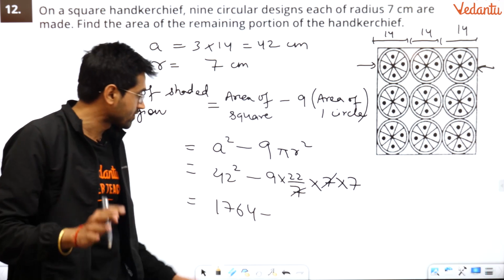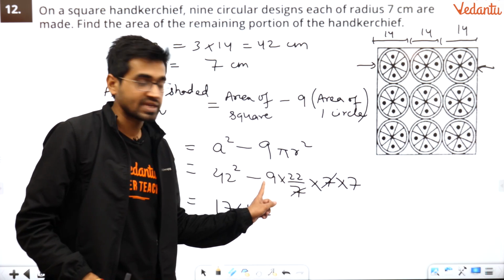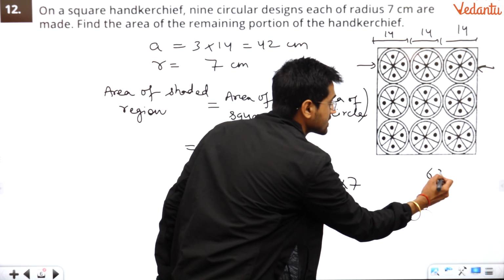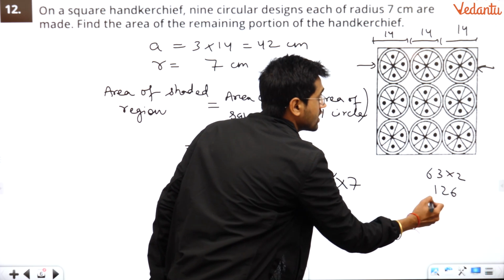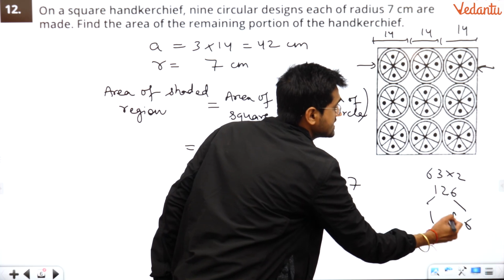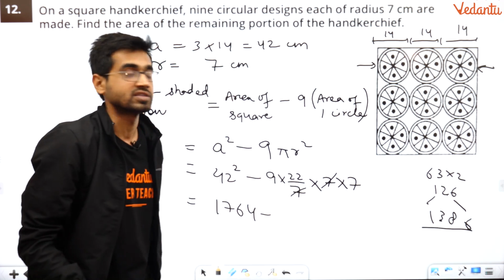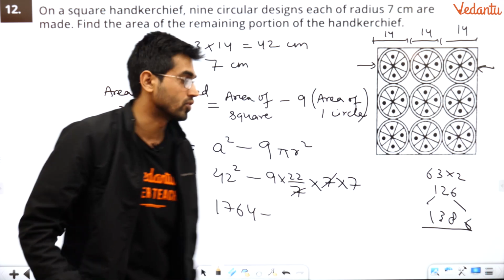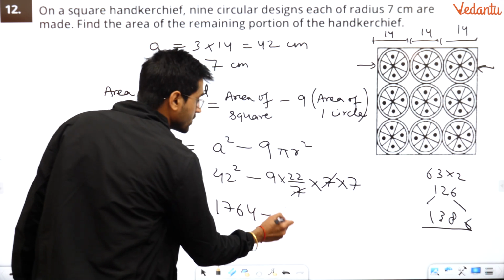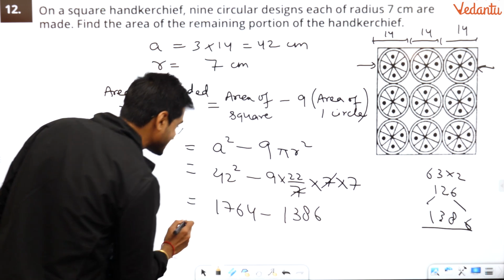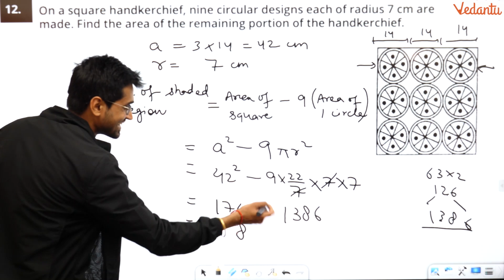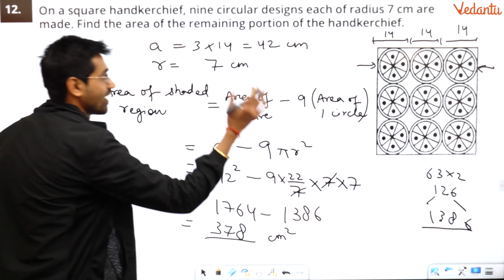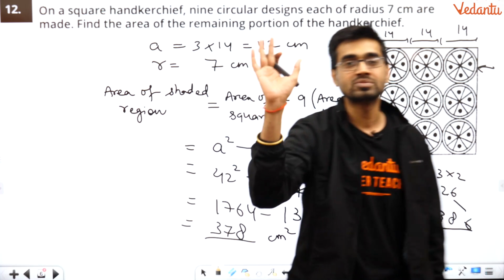you remember the trick I told you, 7 nines are 63, 63 into 2 is 126. Copy paste, add digits. This is by 11 multiplication. I broke down 22 into 2 into 11, and then used the trick I told you. I've been telling you for so long. Please watch the previous videos for more tricks. So 14 minus 6 is 8, 15 minus 8 is 7, and this is 3. This is my answer, centimeter square. Done. 2 marks problems demolished.